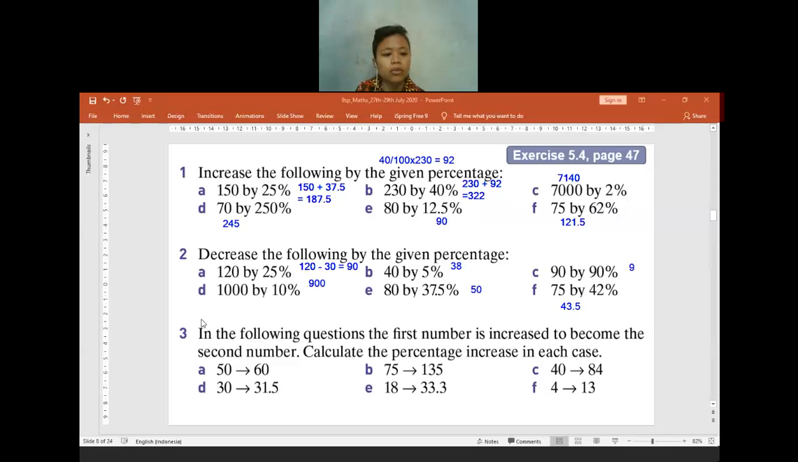For question 3, in the following question, the first number is increased to become the second number. Calculate the percentage increase in each case. So anyone want to help me find from 50 into 60, how many percent is the percentage increase? Before finding the percentage increase, maybe you can check from 50 into 60, it increases by how many?